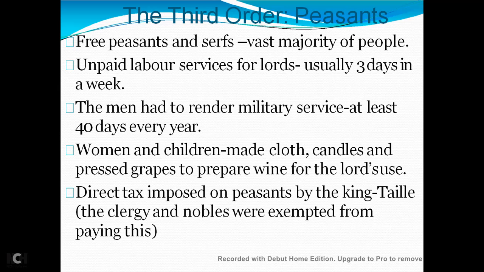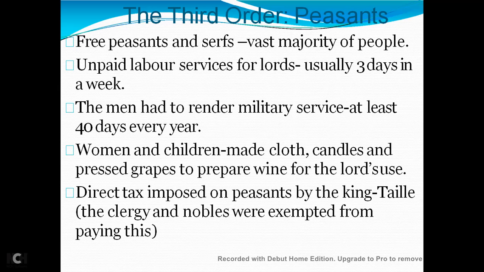The output from such labor, called labor rent, would go directly to the lord, and in addition they could be required to do other unpaid labor services like digging ditches, gathering firewood, building fences, and repairing roads and buildings. All these works were done by these free or unfree peasants.